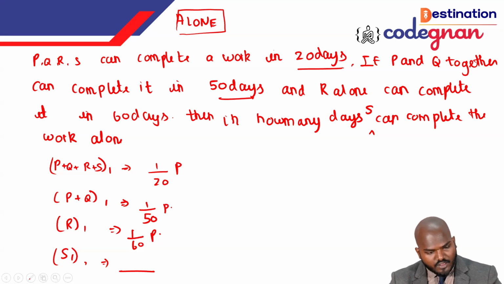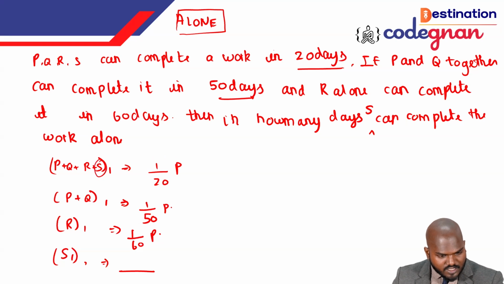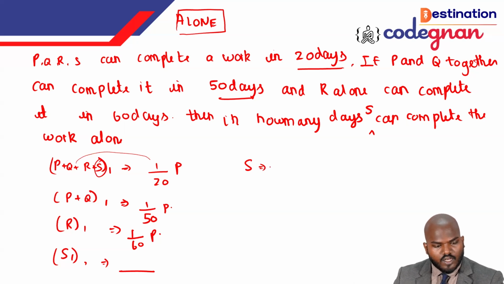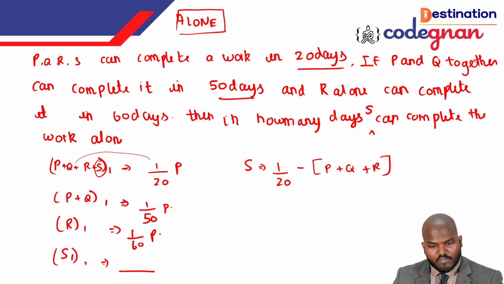We want the value of what? S alone. S alone means I'm taking the value of PQRS, keeping S here and taking everything else to the other side. So P, Q will come to this side. This side means, if you see this one, 1 by 20. That is S is equal to 1 by 20, and making this one, it will become P plus Q plus R. That is the way it will form.